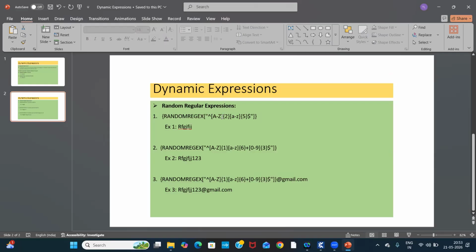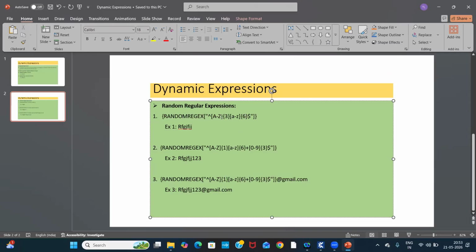If we want capital letters, we have to give how many letters we want in the curly brackets. If I want the starting three letters to be capital, I have to mention three. After the three letters, if I want six small letters, I have to give the number six.